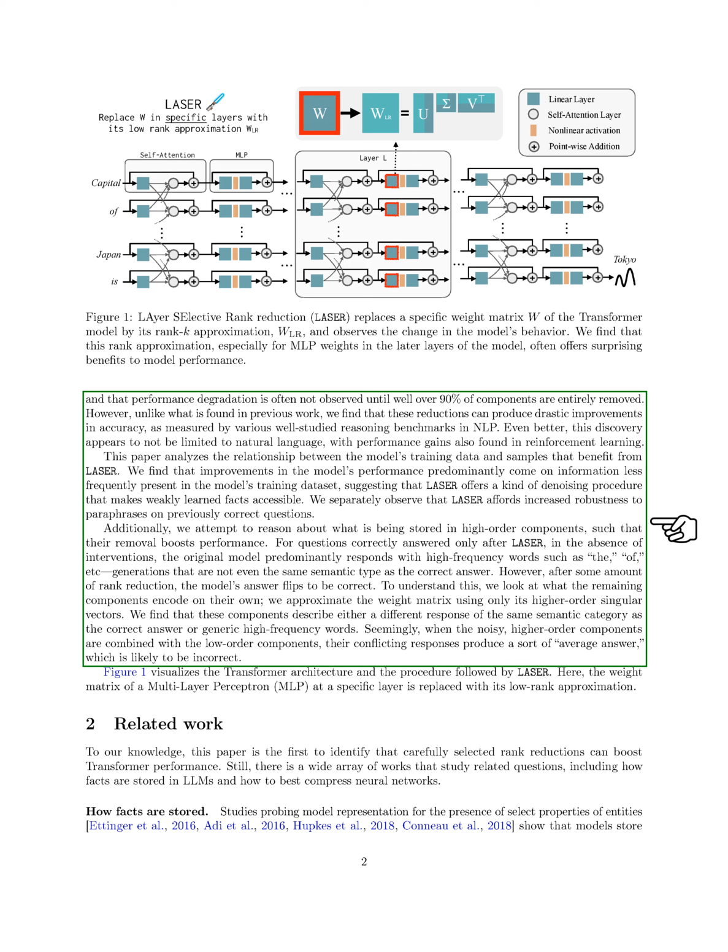To understand this, we look at what the remaining components encode on their own. We find that these components describe either a different response of the same semantic category as the correct answer or generic high-frequency words. It seems that when the noisy, higher-order components are combined with the low-order components, their conflicting responses produce an average answer, which is likely to be incorrect.